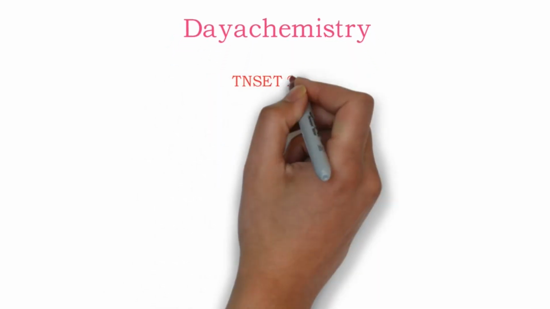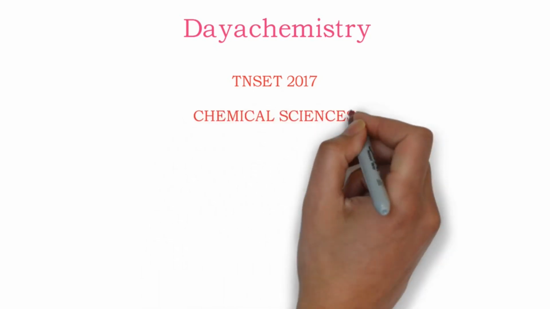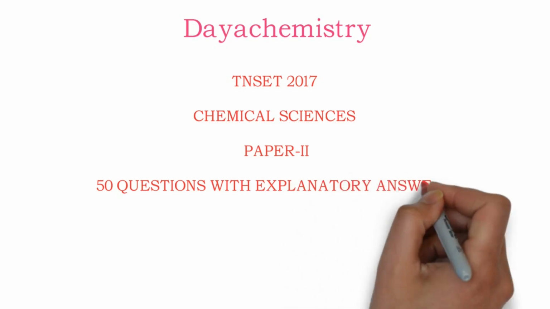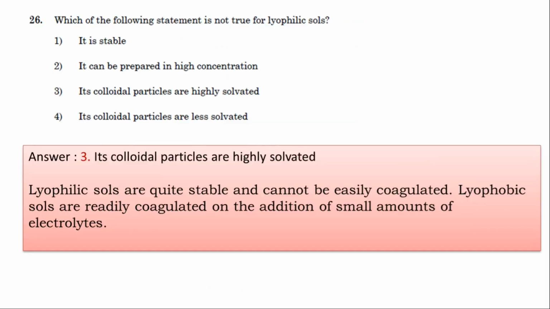Tamil Nadu Set 2017 Chemical Science Paper 2, 50 questions with the explanatory answers, Part 2. Which of the following statements is not true for lyophilic sols? Here it is stable, it can be prepared in high concentration, its colloidal particles are highly solvated.